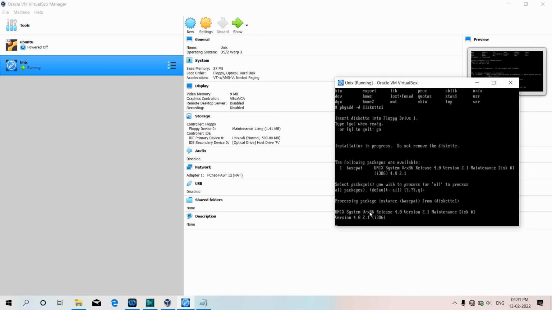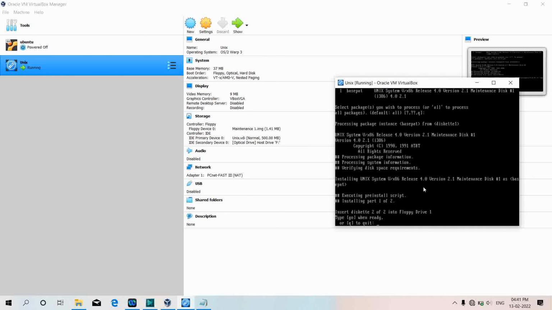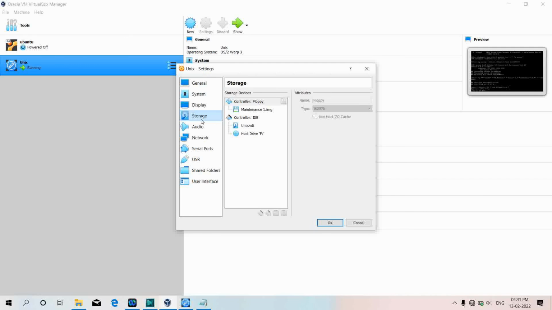Now it is asking me to select packages you wish to process or all the packages. And now it is asking me to enter the diskette 2 into the floppy drive 2. So for this I'll again go to setting and add maintenance two disk image.